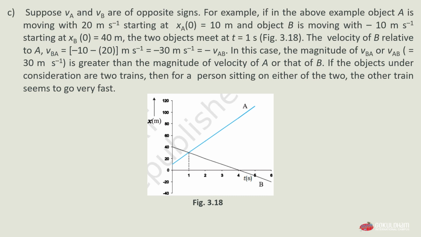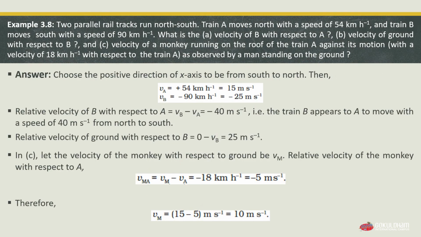Now we will see an example, example 3.8. According to the example, two parallel rail tracks run north-south. Train A moves north with a speed of 54 km per hour and train B moves towards south with a speed of 90 km per hour. What is, first, A, the velocity of B with respect to A, then B, the velocity of ground with respect to B, C, the velocity of a monkey running on the roof of train A against its motion, with a velocity of 18 km per hour with respect to train A, as observed by a man standing on the ground. So let's look at the answer.